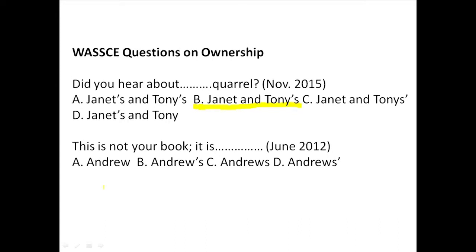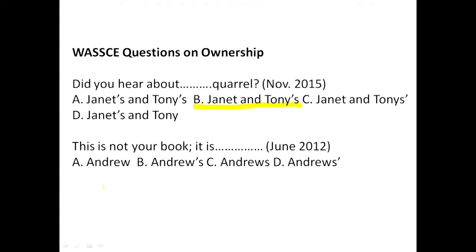We only use the apostrophe and an S. For instance, this is mine, and this is yours. This is Ali's. This pen is mine, and that one is Abu's. Why don't we say, and that pen is Abu's?